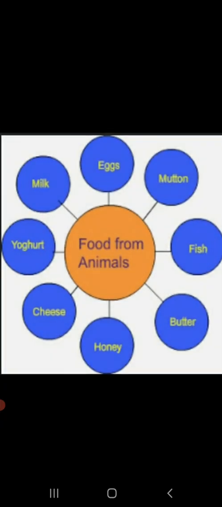Apart from the farmers, there are also animals which help us to provide food. Yes, so what are the foods that we get from animals? The foods that we get from animals could be milk, egg, meat, honey, and fish. There are a number of products obtained as food from animals. So animals are also a source of food, children.